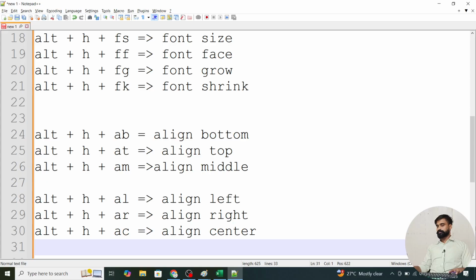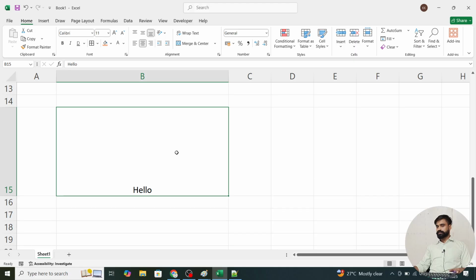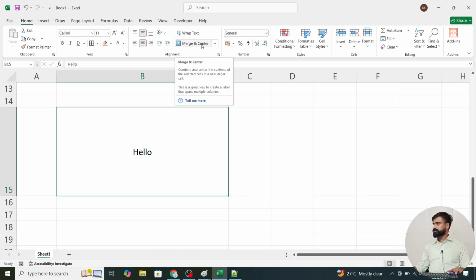We have 9 alignments. By using these 6 values, we can align our text in any alignment. For example, I want to align it in the center, so Alt H align middle, and align center. So these are related to alignment. If we talk about wrap text and merge and center, I think it's high time we should take a rest. Okay.